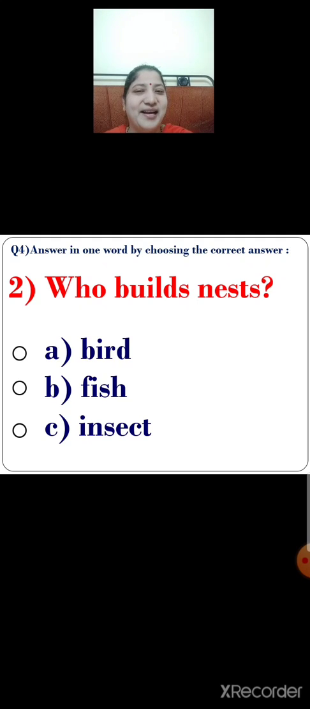Yes, you're right. Bird. Option A is the correct answer. Bird builds nest. So what will you do now? You will click on the correct answer. Let us click children. Yes, option A, bird is the correct answer. Bird builds nest.